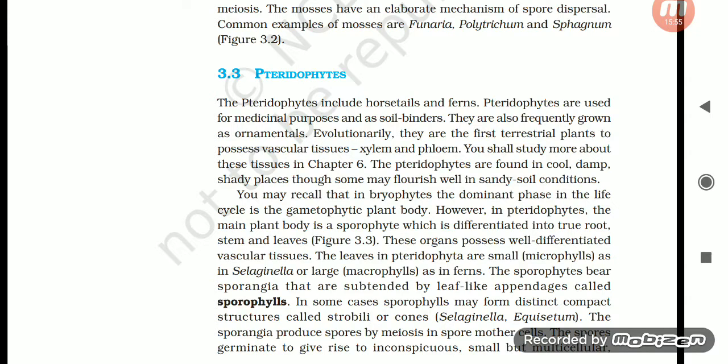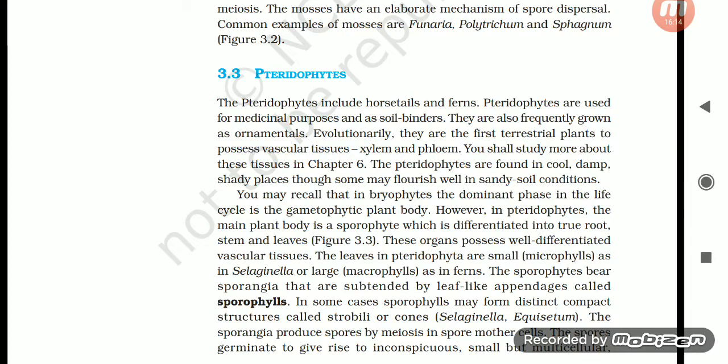The pteridophytes are found in cool, damp, shady places, though some may flourish well in sandy soil conditions. You may recall that in bryophytes, the dominant phase in the life cycle is the gametophytic plant body. However, in pteridophytes, the main plant body is the sporophyte, which is differentiated into true root, stem, and leaves.